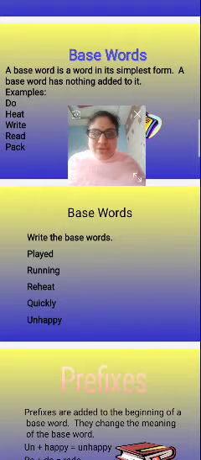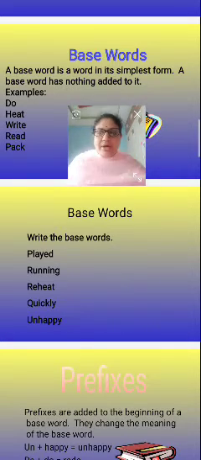What are the base words then? Play, run, heat, quick, happy. These are the base words, right?